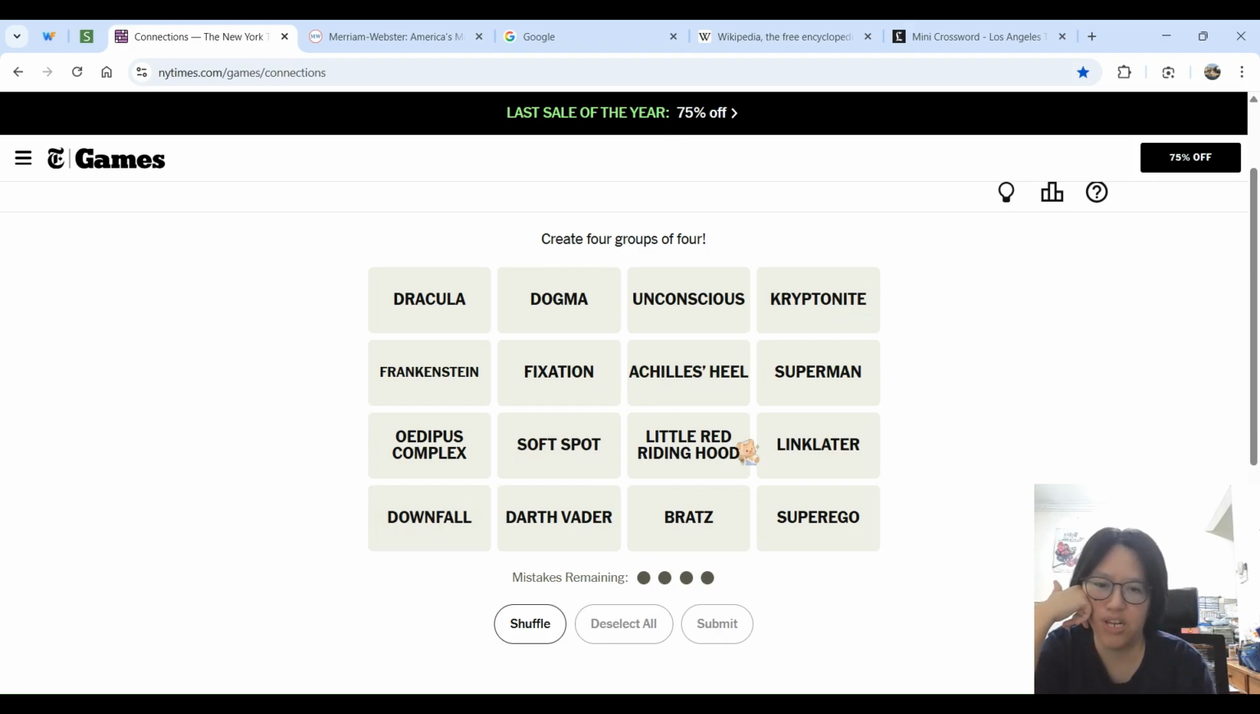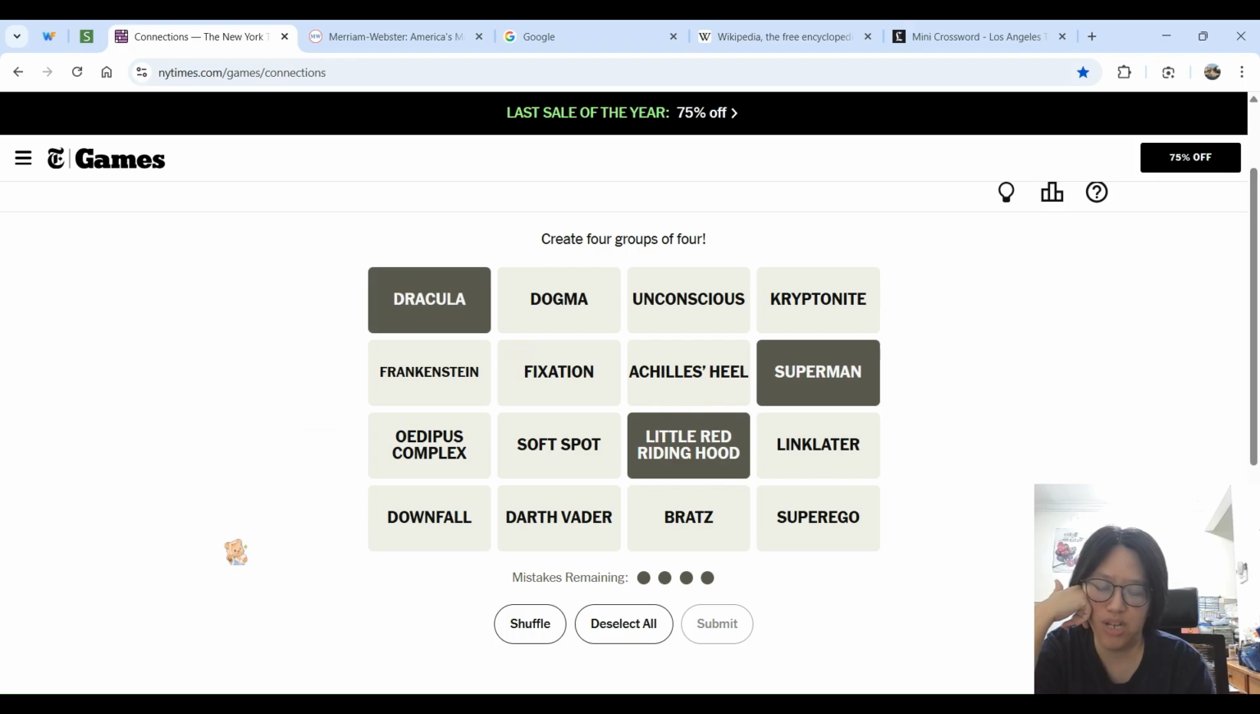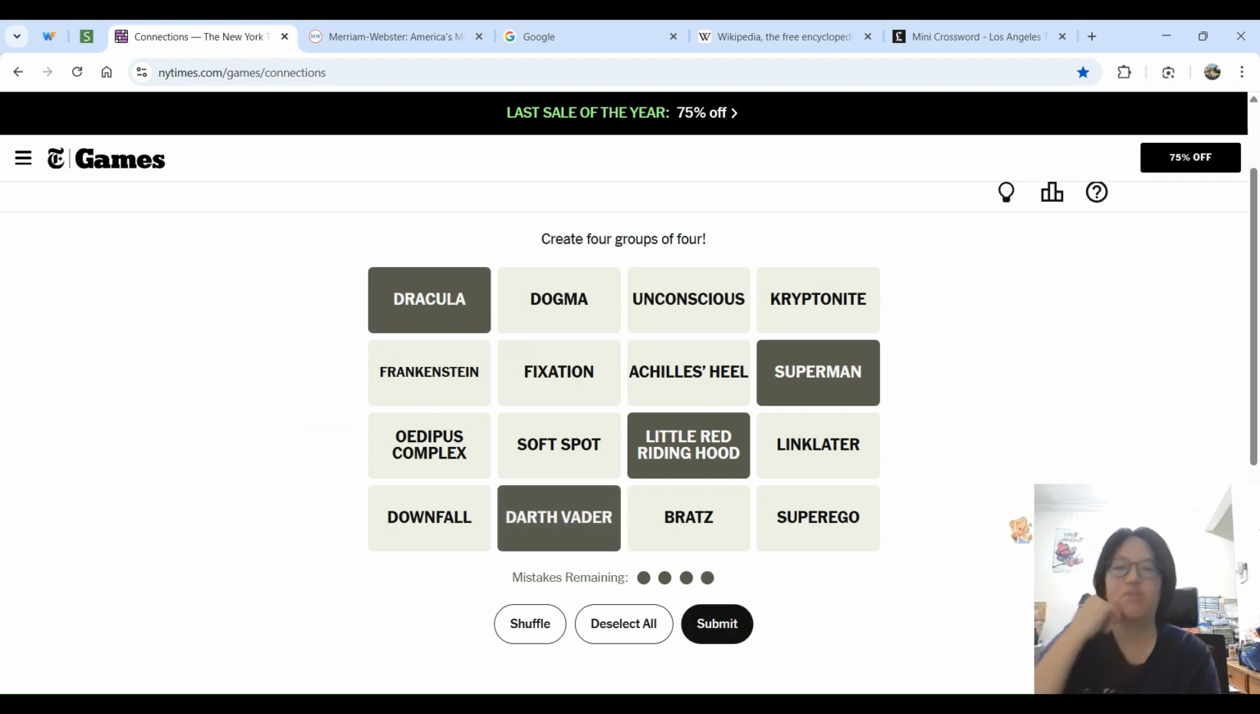Little Red Riding Hood has a red cape. Superman has a red cape. Dracula has a red cape. No wait, red cape, Dracula's cape is... Well, they wear capes, I suppose. Darth Vader. I think they all wear capes.